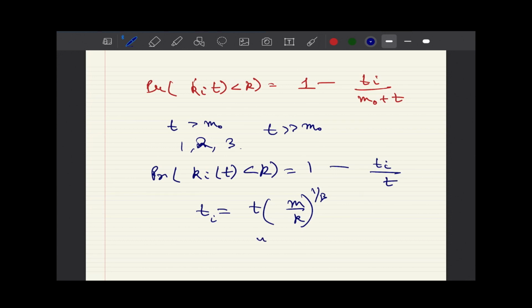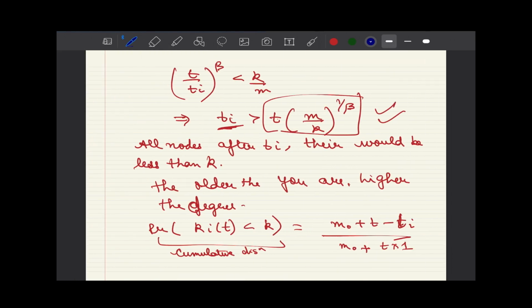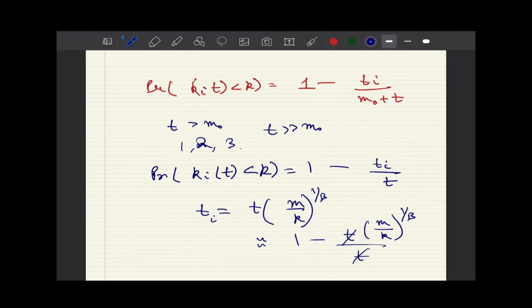And from this relationship, we can say that this is equal to 1 minus t upon t into (m/k) raised to power 1 by beta, where 1 by beta is equal to 2, and if we cancel it out, we derived it, right? So 1 by beta is 2. We say that this is equal to 1 minus m square upon k square, which is our probability of k_i(t) less than k.